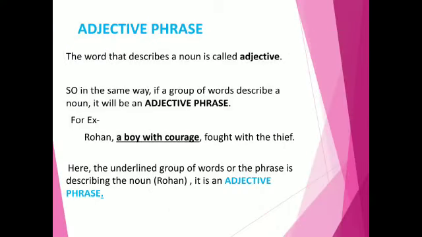Next, adjective phrase. The word that describes a noun is called adjective. So in the same way, if a group of words describe a noun, it will be an adjective phrase. For example, Rohan, a boy with courage, fought with the thief. Here, the underlined group of words or the phrase is describing the noun Rohan. So it is an adjective phrase.